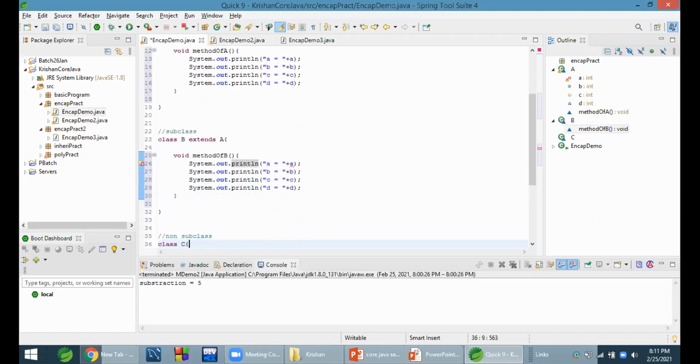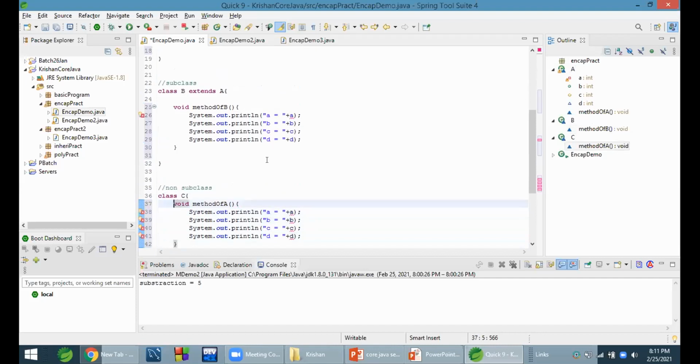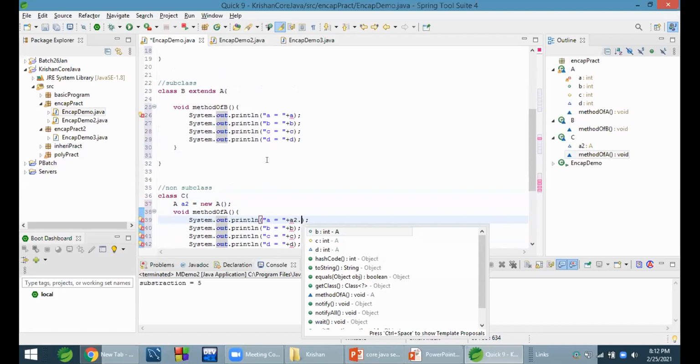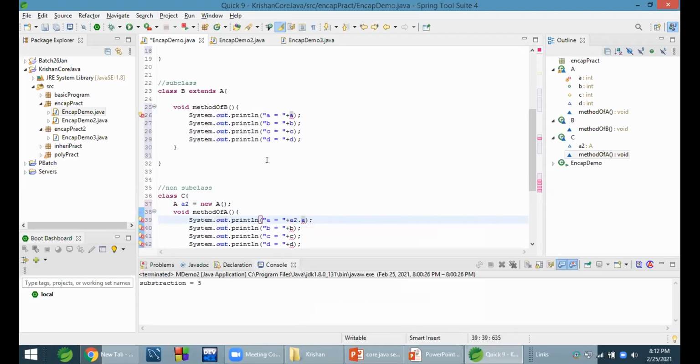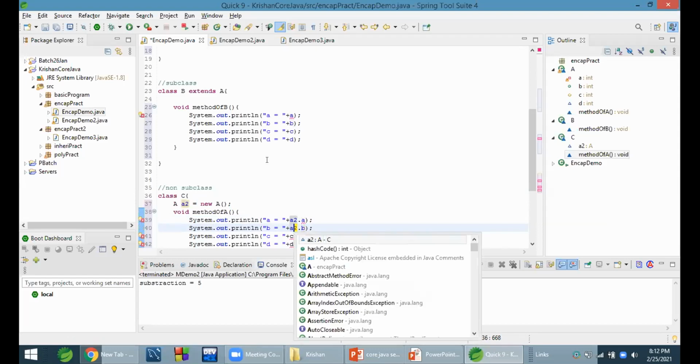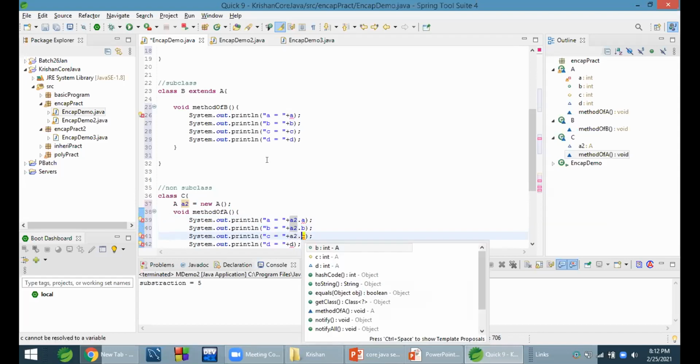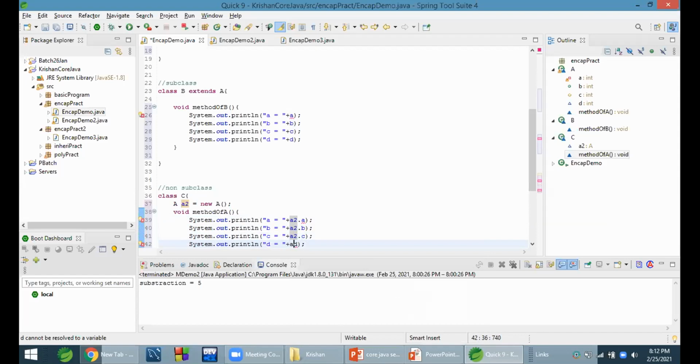We are accessing from a non-subclass. Here we need to create an object because we are in a non-subclass. A2.A, A2.B, A2.C, A2.D.